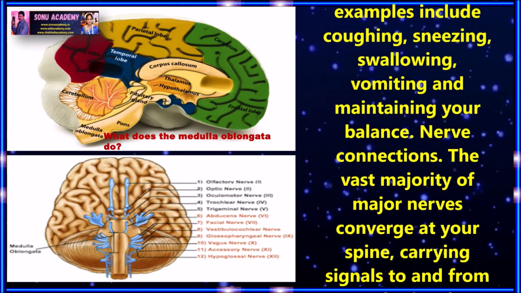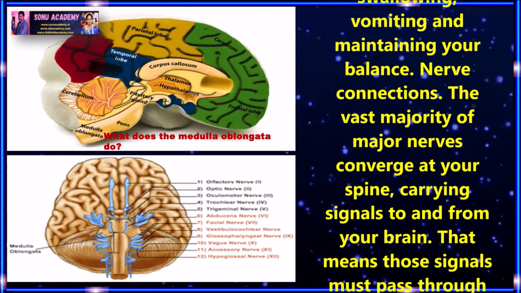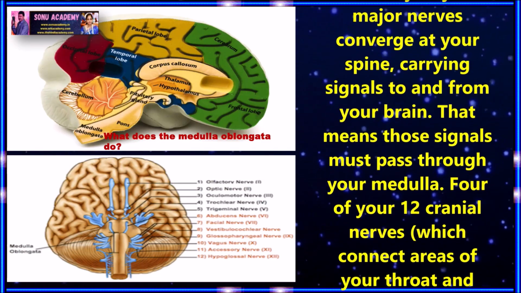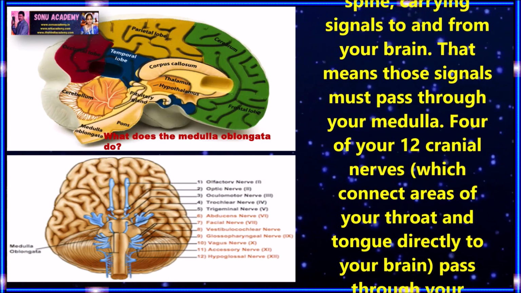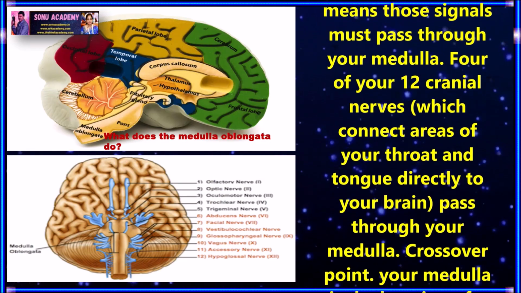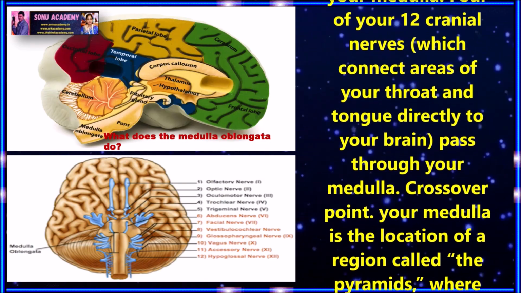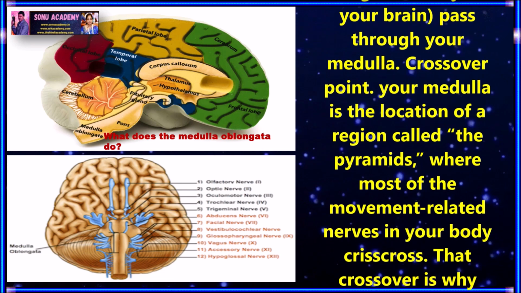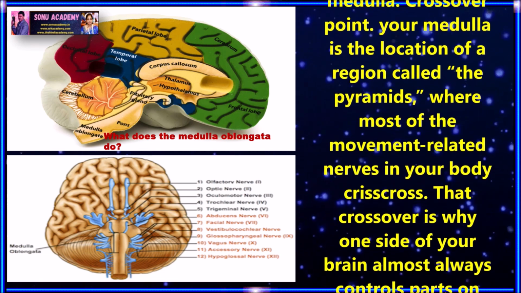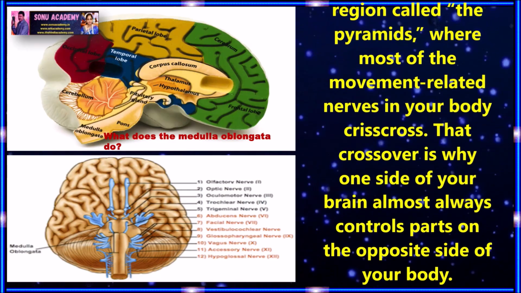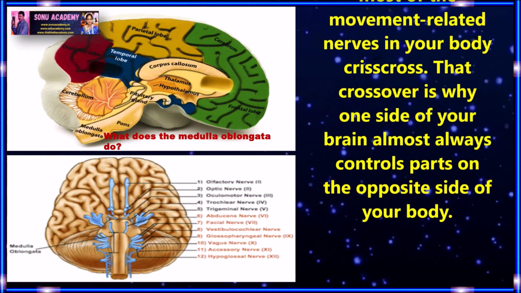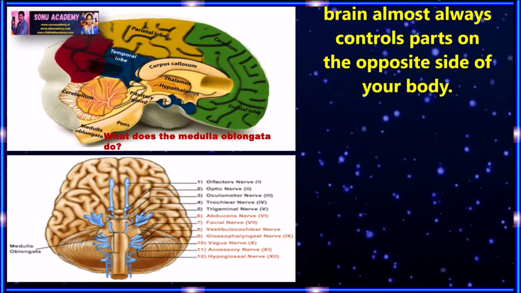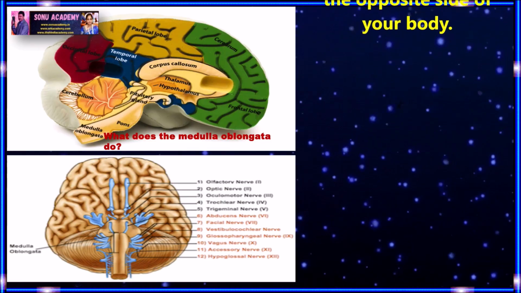Nerve connections to the medulla oblongata. The vast majority of major nerves converge at your spine, carrying signals to and from your brain. That means those signals must pass through your medulla. Four of your 12 cranial nerves, which connect the area of your throat and tongue directly to your brain, pass through your medulla. Crossover point. Your medulla is the location of a region called the pyramids, where most of the movement-related nerves in your body crisscross. This crossover is why one side of your brain almost always controls parts on the opposite side of your body.